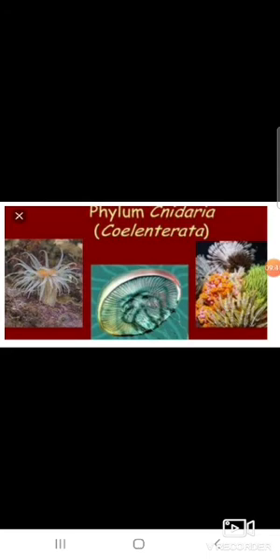Then phylum Coelenterata. Coelenterata are aquatic organisms, mostly marine with few freshwater forms. They are multicellular, radially symmetrical animals with a tissue grade of organization. The body wall is diploblastic with two layers, an outer ectoderm and an inner endoderm, separated by a non-cellular jelly-like substance called